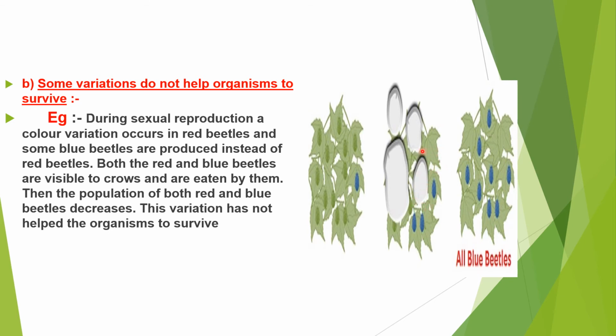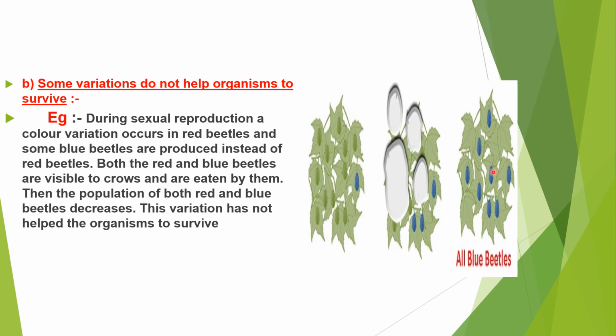So the green beetles reduced in number, and the blue beetles survived. Accidentally, the number of blue beetles increased by reproduction later.